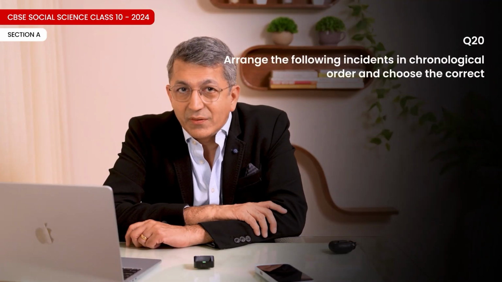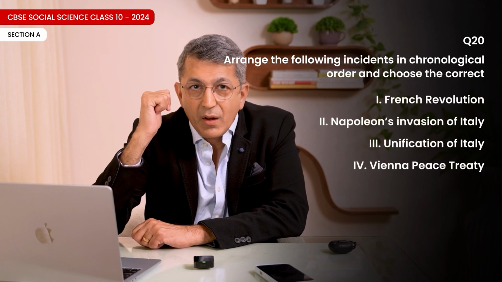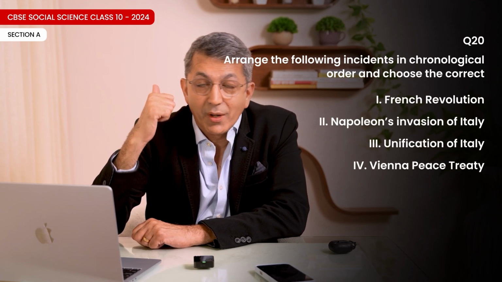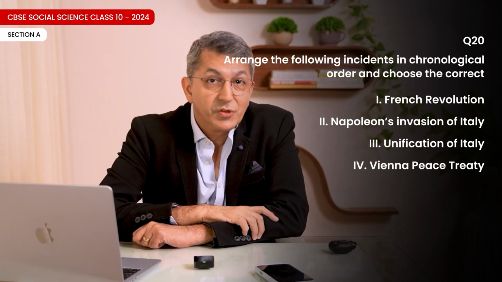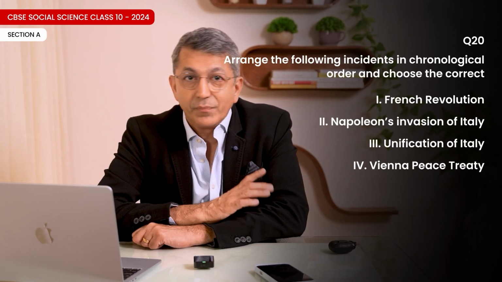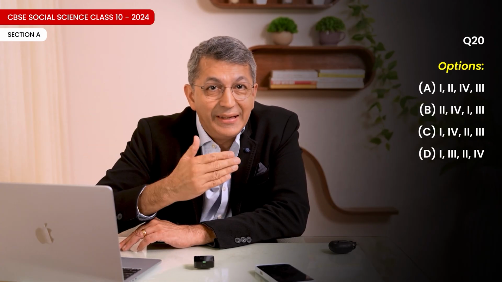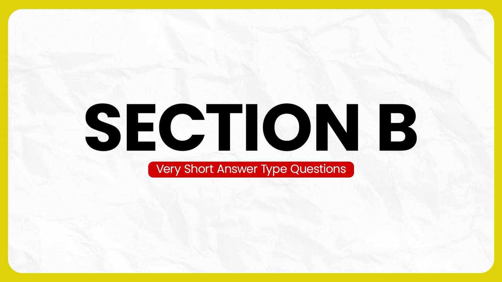Clothes and spices. 20. Arrange the following incidents in chronological order and choose the correct option. 1. French Revolution. 2. Napoleon's invasion of Italy. 3. Unification of Italy. 4. Vienna Peace Treaty. Options. A. 1, 2, 4, 3. B. 2, 4, 1, 3. C. 1, 4, 2, 3. D. 1, 3, 2, 4. Correct option A. 1, 2, 4, 3.